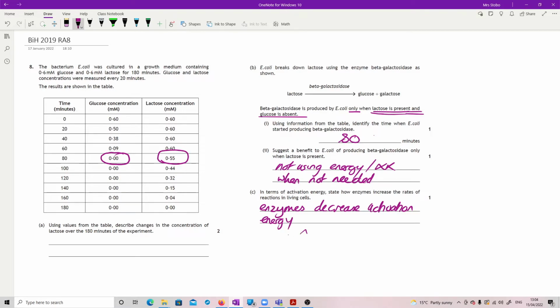Okay, this is your kind of energy profile diagram. Here's your reactants, there's your products. This would be a breakdown reaction happening because we're releasing energy from this one. This is your normal activation energy here. And this is what happens when I stick in an enzyme. My activation energy is reduced, which means that my reaction can proceed faster. They literally just want you to say decreases activation energy, and that's it. And that's the question.